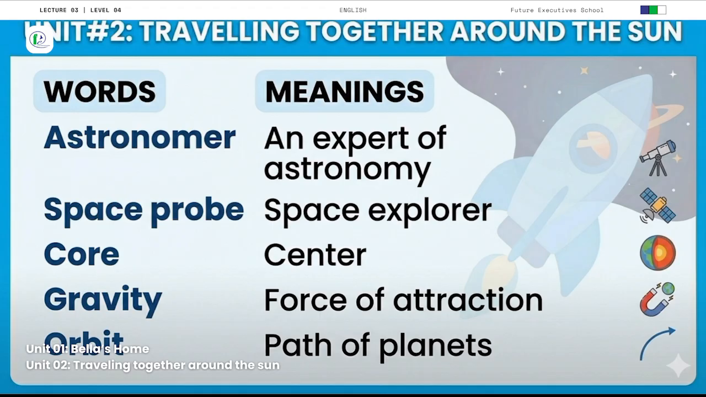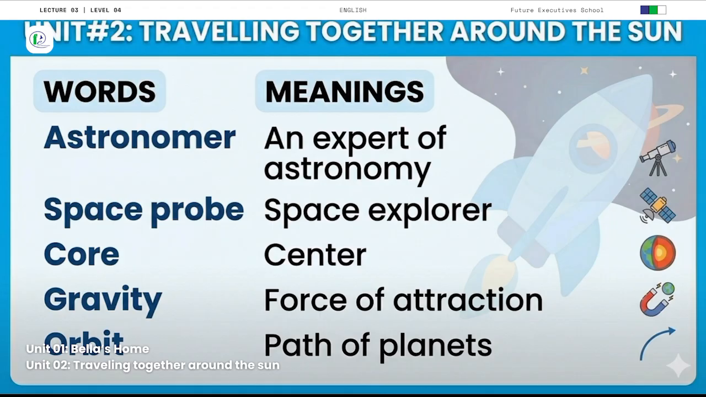The next word is core. What is a core? Core basically is a midpoint of an object. For example, we can say it is a center of an object. So what is the meaning of core? Center. The next word is gravity. What is gravity? Gravity is the force that pulls things toward each other and it keeps us on the ground. So what is the meaning of gravity? Gravity is force of attraction.